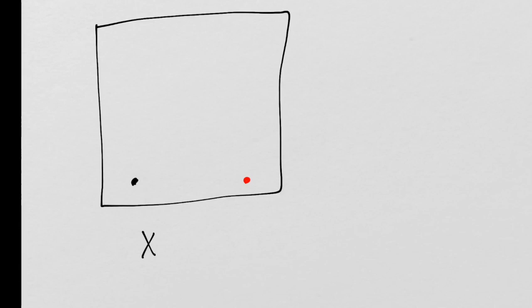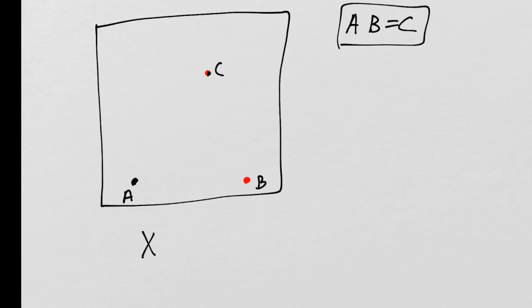I know that a third point exists somewhere here that is the product of those two points, right? So if this is A and this is B, this is C, where AB equals C. And here I've used the algebraic property between the elements of the set.